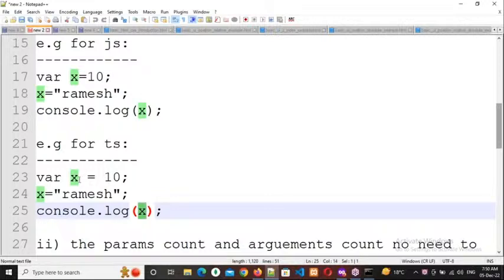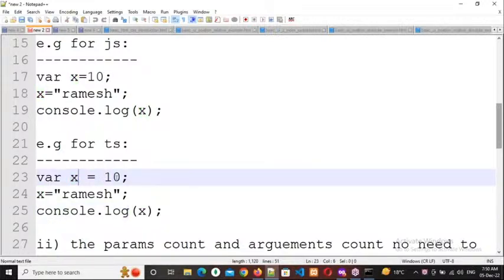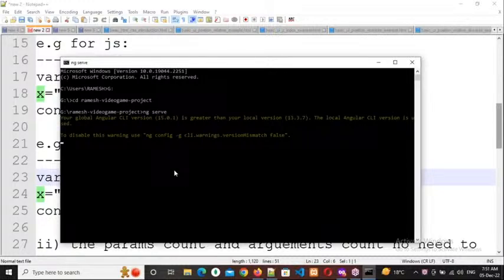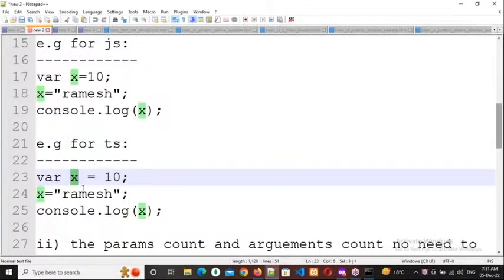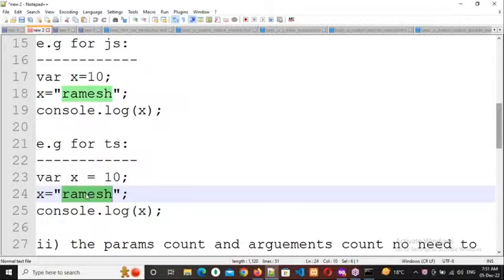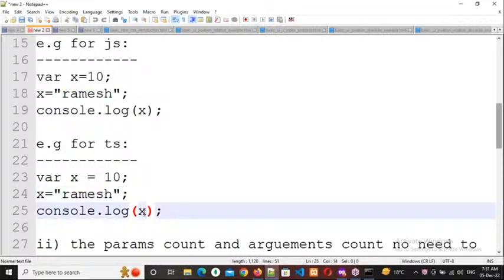Why? Because here x is 10, so this is the first value, and automatically x becomes the number data type. So x always accepts only a number as the data. Clear to everybody? Yes, sir. Here the data type is number, but the data is a string, so the data type and data are not matching. It will throw an error at line number 25. Why? The data is not matching.